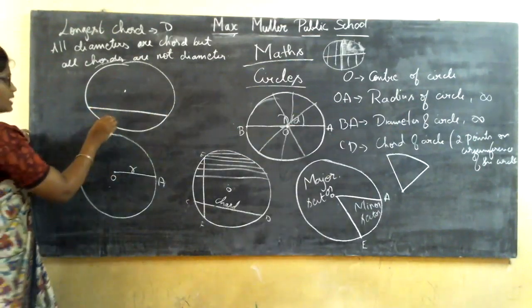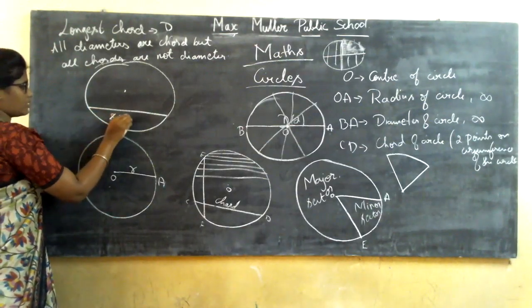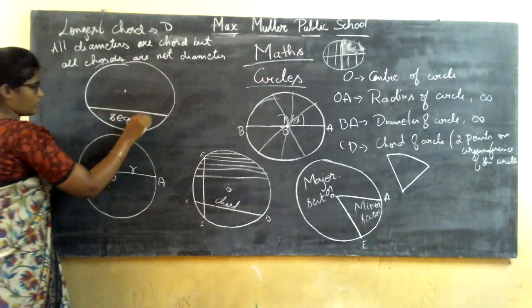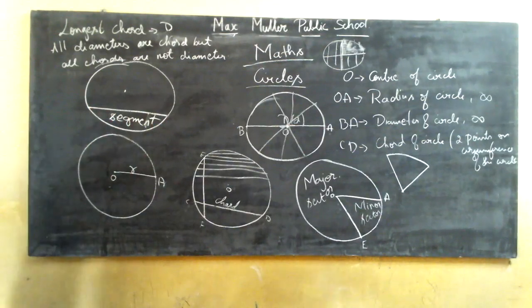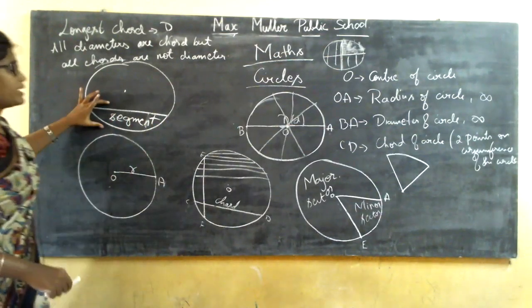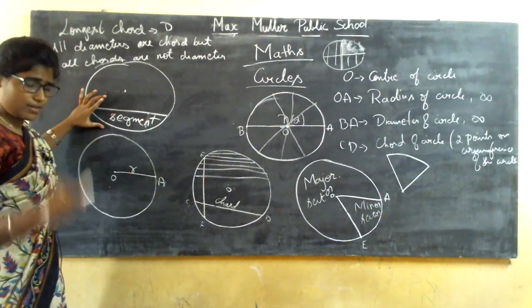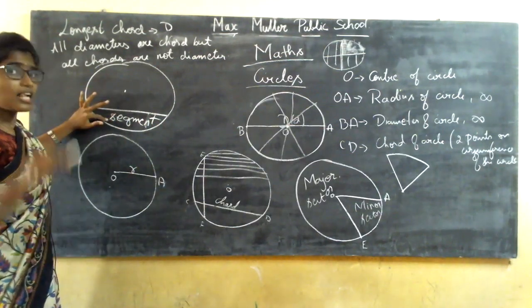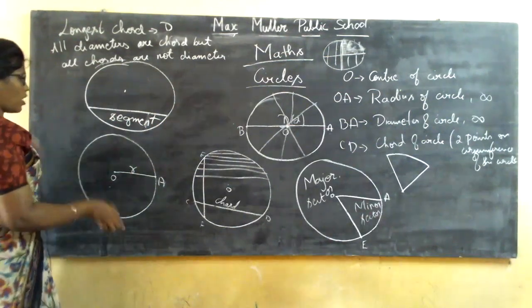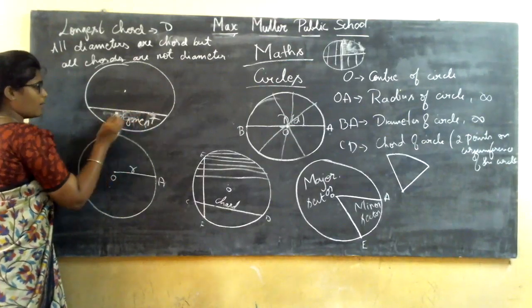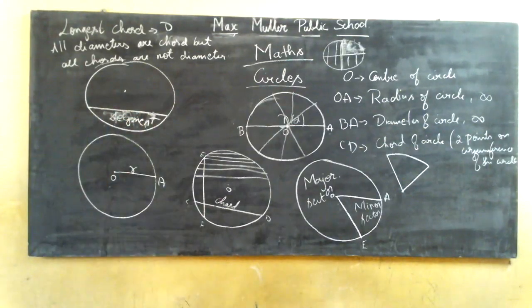What is this? Sector is segment? What is the segment? It represents the chord and the arc. If it is representing chord and the arc, then it is the segment. Okay? The combination of chord and the arc is called a segment. Clear? The sector is the combination of radii and the arc.